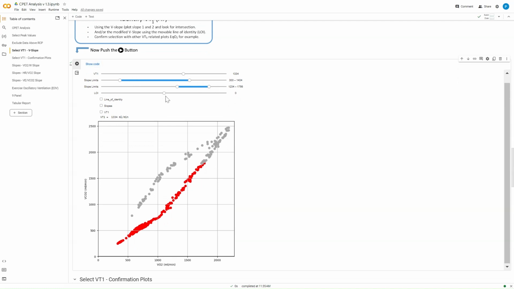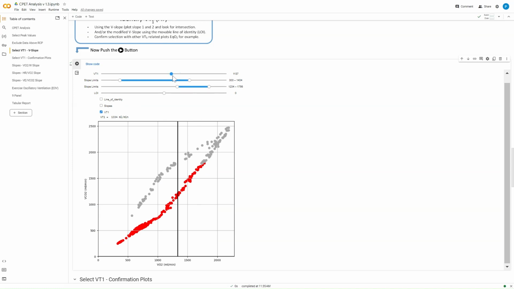So what we're doing is trying to pick AT with this graph. And we can just do this by eyeball. Again, we're not going to talk about the physiology, but the AT is this deflection here in what's called the V-slope, the CO2 versus VO2. And that deflection there is very, very clear in this example. It's why I use example 3 as a starter for 10. And so here around about is our AT, our VT1.